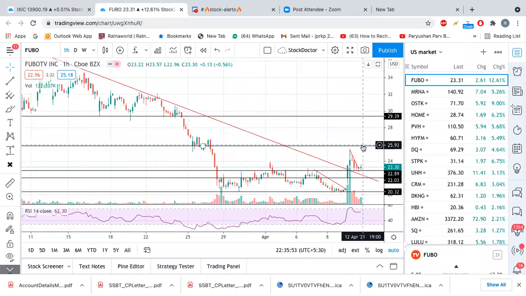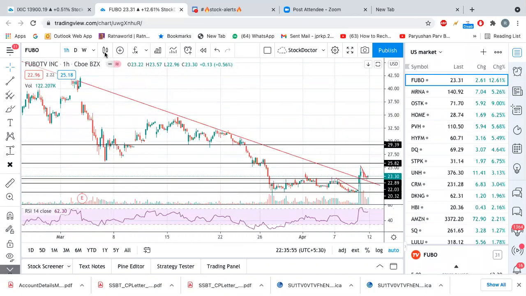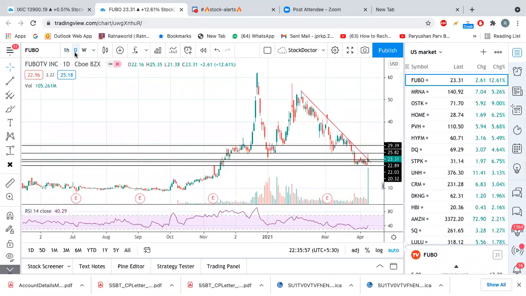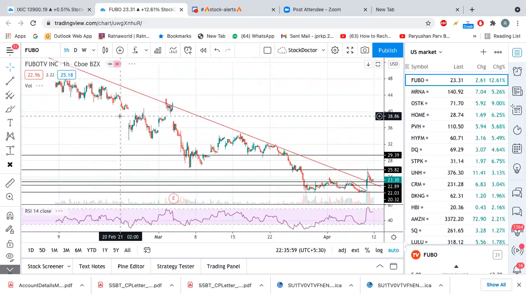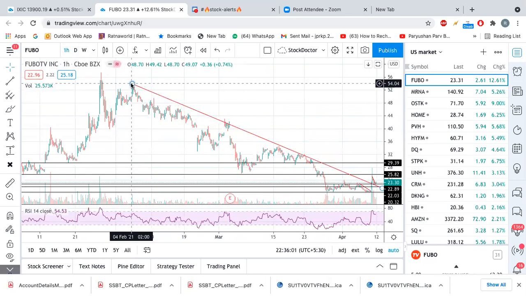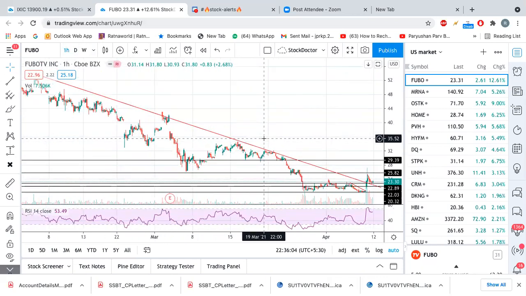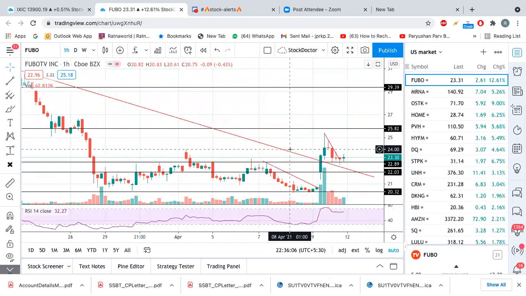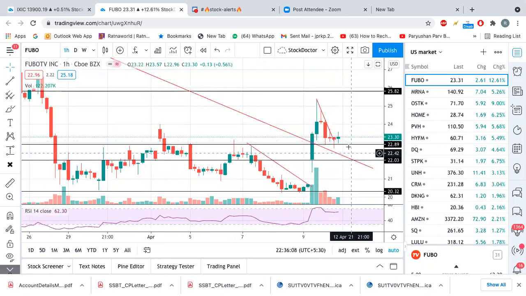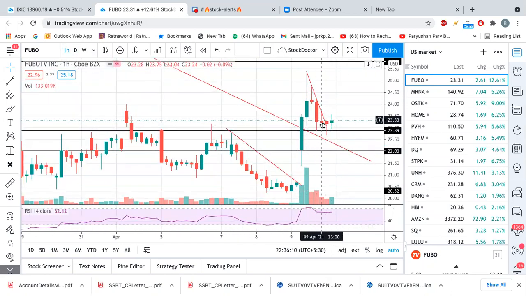Still I am bullish on Fubo. Why? Because if you see the chart here, this is the hourly chart. I picked the high, and if you see, it is still trading above this level, right? Here it is making spinning tops or doji patterns. It is not going below 22.50. When it starts going below that, the buying is coming in, and that's why you are seeing the VIX here, right?